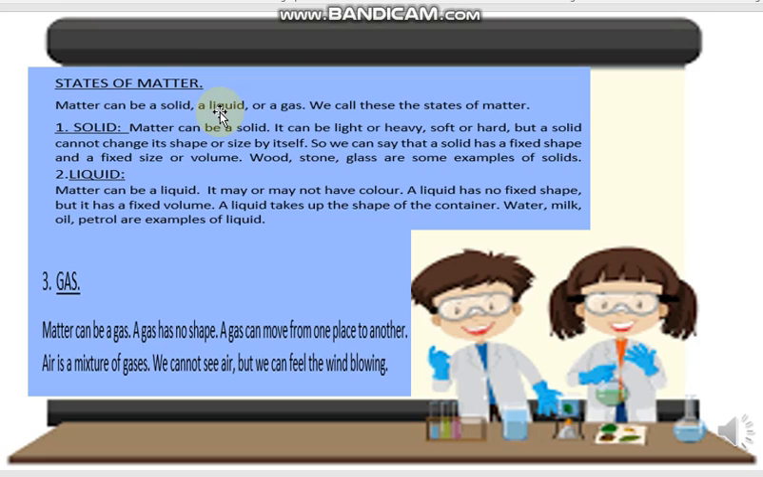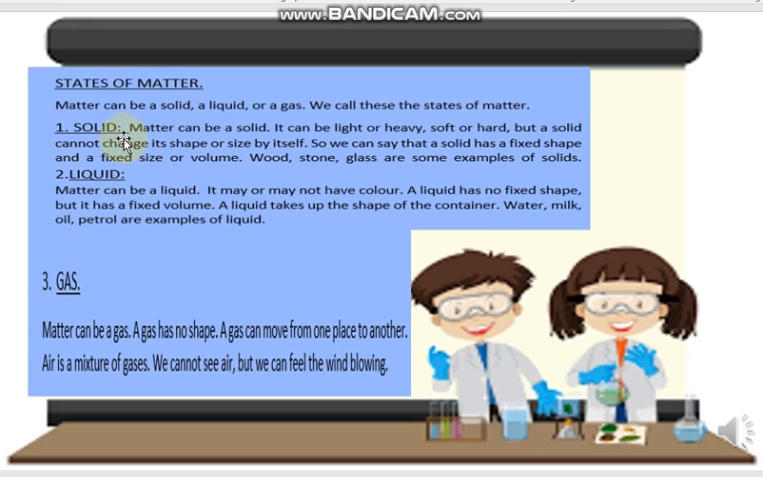Similarly, at your home you have many liquids like water, juices, milk, tea. These are all liquids, and there are gases. You can't see the gas, but there are many gases around us in the atmosphere, like oxygen gas, carbon dioxide gas, nitrogen gas. So matter has different states: solid, liquid and gas. These are 3 different states of matter. We call these the states of matter.